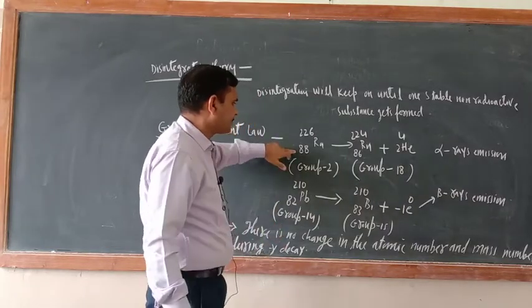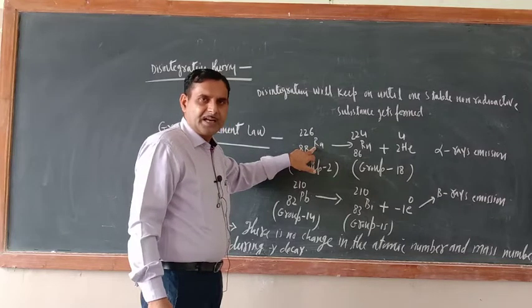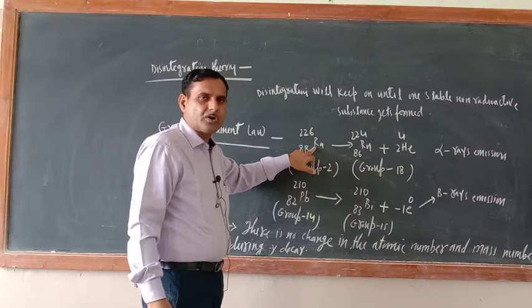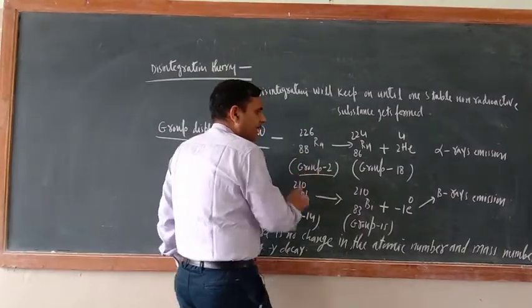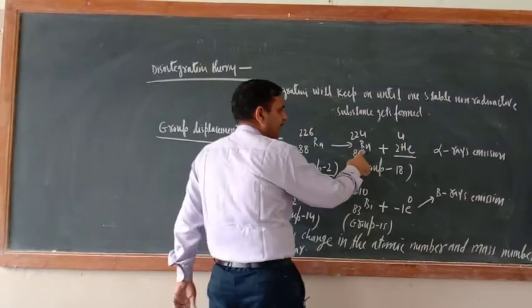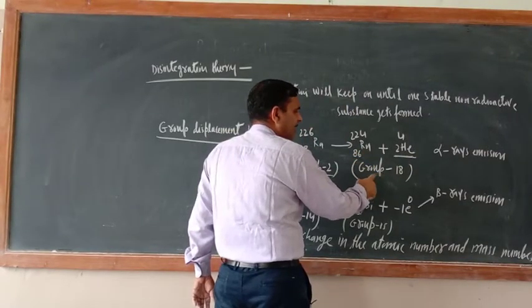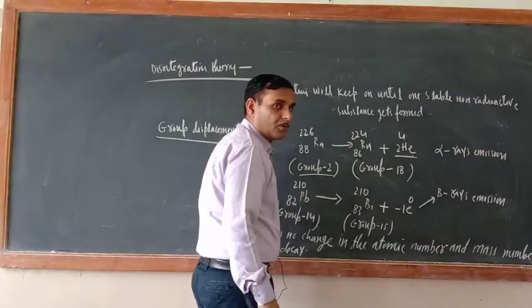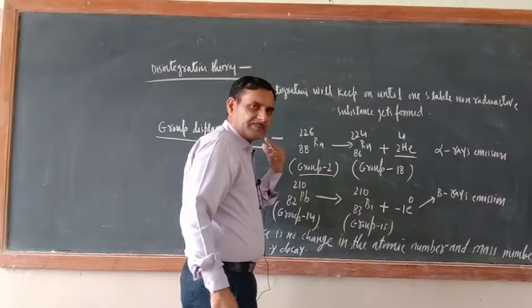Just see here, radium is the member of second group: beryllium, magnesium, calcium, strontium, barium, radium, that is the member of group number 2. Now if one alpha ray is emitted, then what will be formed here? Radon, and radon is the member of group number 18. So just see, 2 groups to the left hand side.